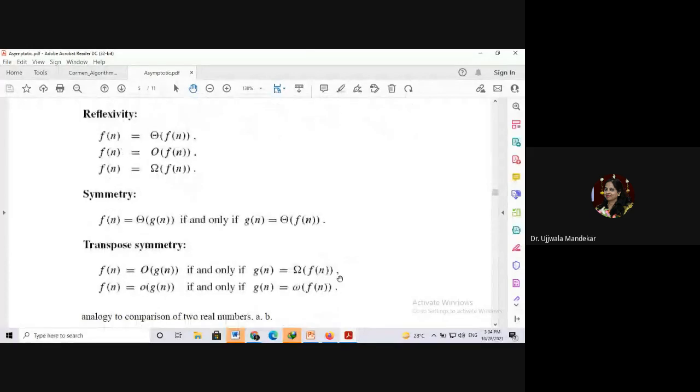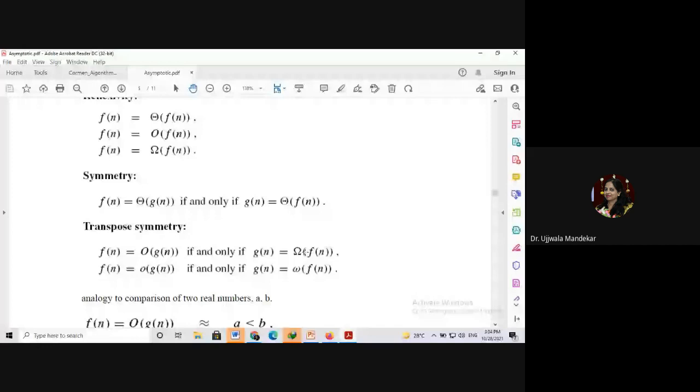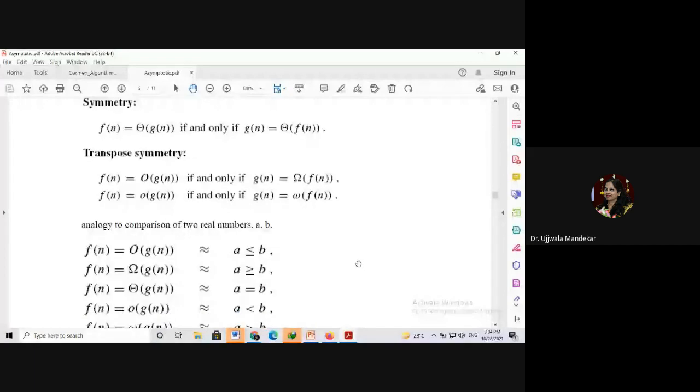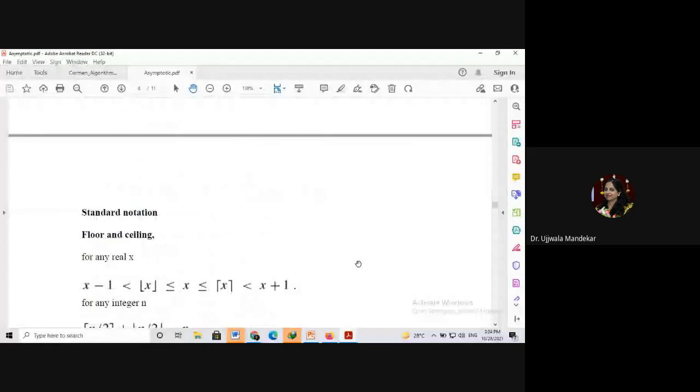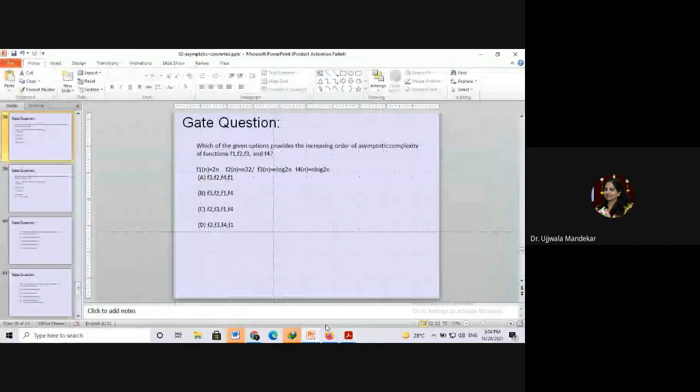It also follows the transpose property. What do you mean by transpose property? If f of n is equal to big O of g of n, then this exists if and only if g of n is big omega of f of n. If f of n is equal to big O of g of n, then g of n is equal to omega of f of n. These are some of the properties that are there in the asymptotic notation. We will consider some popular GATE questions. Due to shortage of time, we'll run fast.